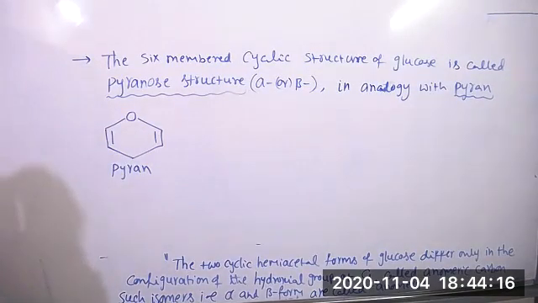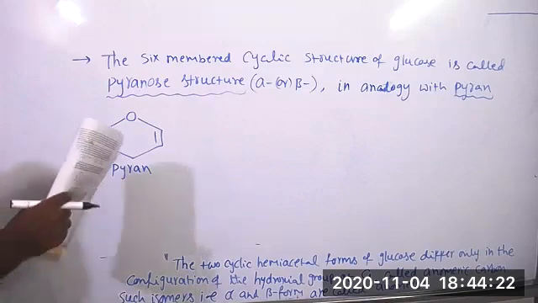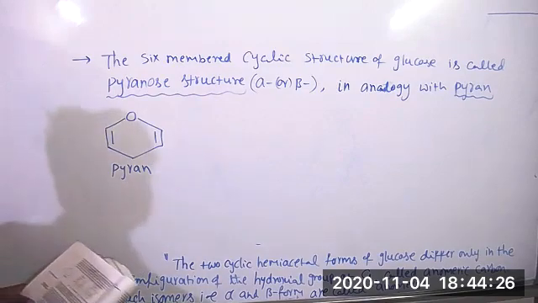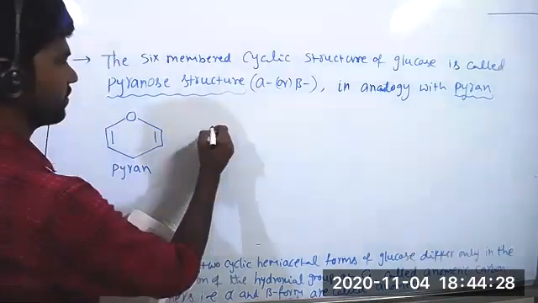Even in glucose also, 5 carbon atoms and 1 oxygen atom are involved in the cyclic ring. That's why we call it the pyranose structure. Next, the Haworth structure of glucose.